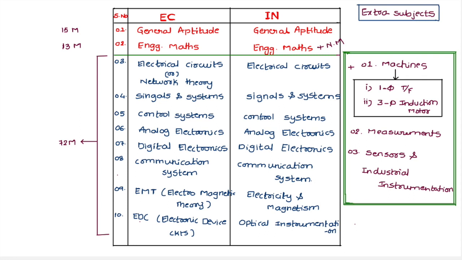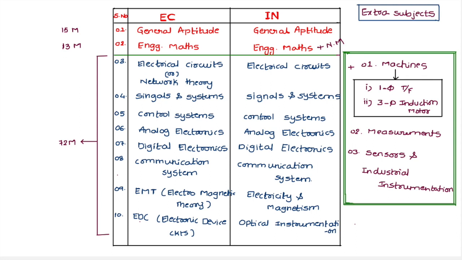While comparing EC with instrumentation, 99.99% is the same, just 0.1 percent different, that is numerical methods. Instrumentation people have numerical methods but EC people don't have. That is the difference for the general aptitude and engineering mathematics sections.